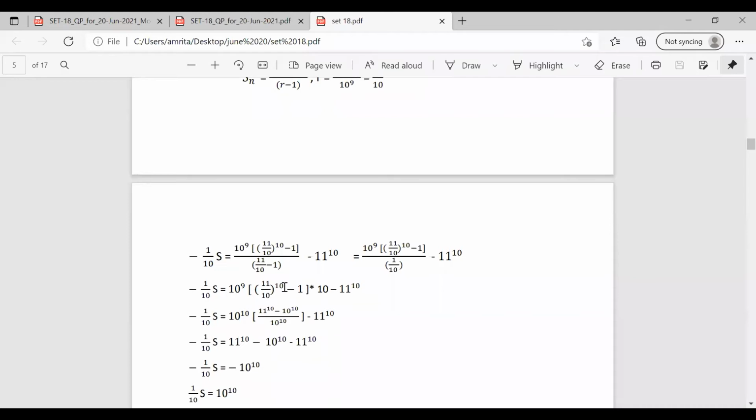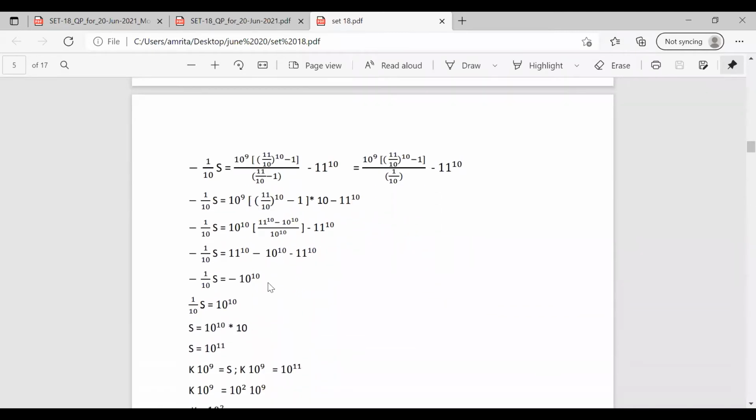So this portion becomes 11 raised to 10 minus 10 raised to 10 by 10 raised to 10. So this 10 raised to 10 and this 10 raised to 10 get cancelled, and minus 1 by 10 is equal to 11 raised to 10 minus 10 raised to 10 minus 11 raised to 10. So both the 11 raised to 10 get cancelled. We have minus 1 by 10 is equal to minus 10 raised to 10.